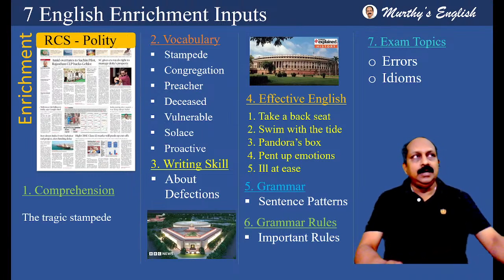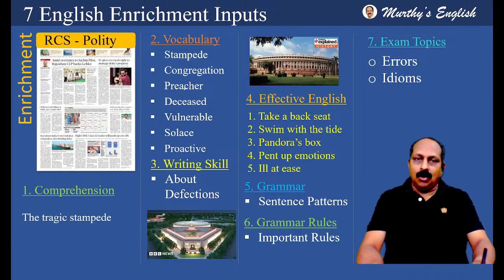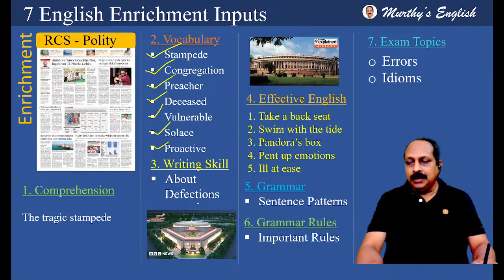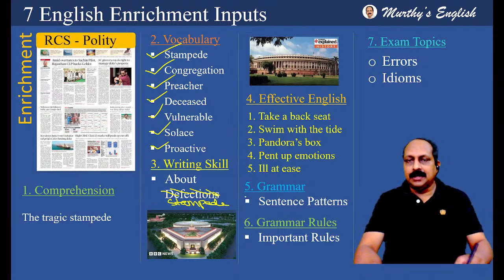The very first word is stampede, because it is all about stampede. Congregation, preacher, deceased, vulnerable, solace, proactive. And if you want to improve your writing skill, it is about stampede. You should write about any tragic incident that involves stampede specifically.